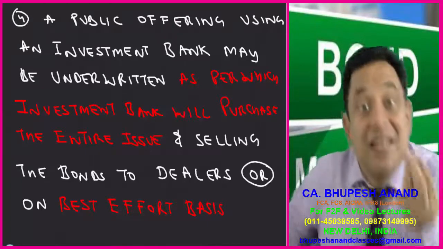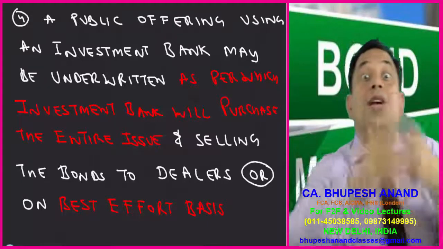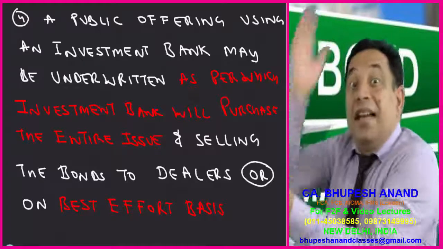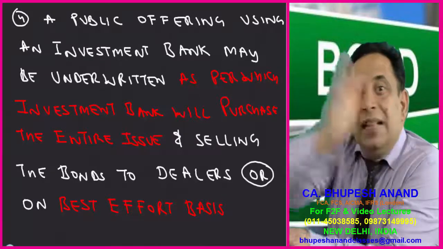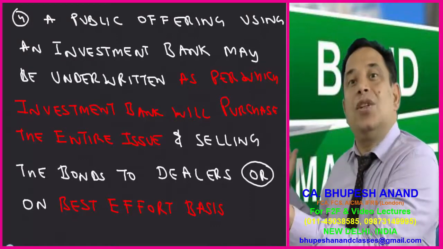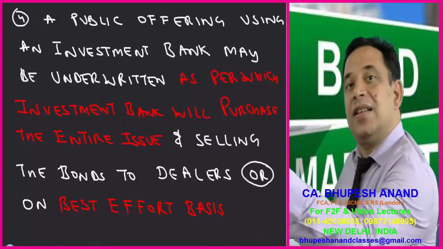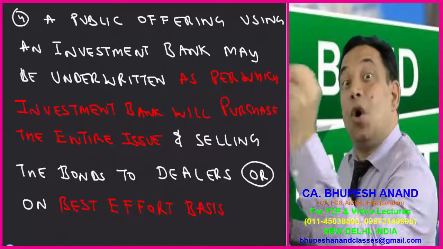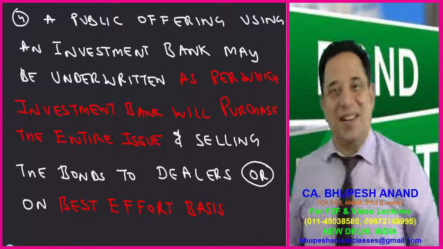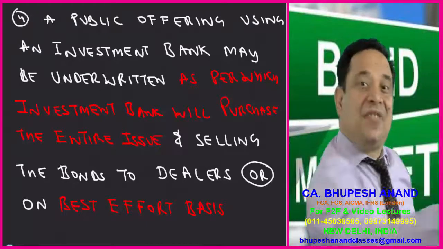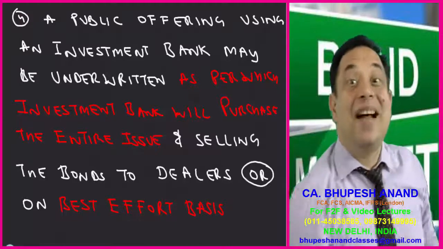When I say it is underwritten, it means the whole issue will be sold to that investment banker, and then that investment banker gives a guarantee to the issuer that whether he sells to the dealers or not, whether dealers purchase it or not, this investment banker will be purchasing all the remaining securities. That type of guarantee which the investment banker gives to the issuer is named as underwritten.